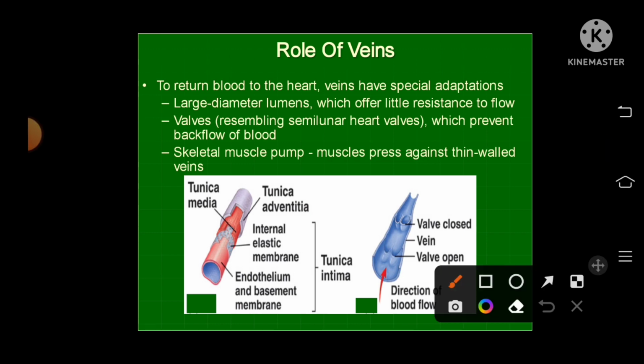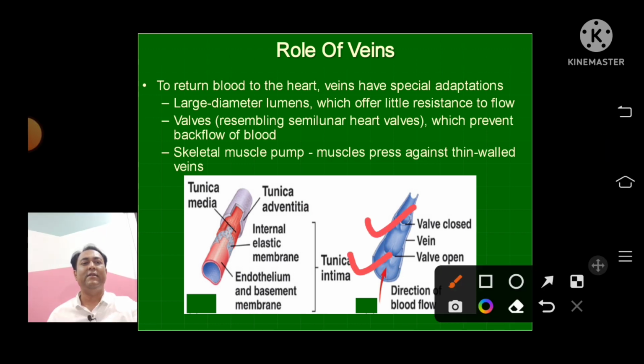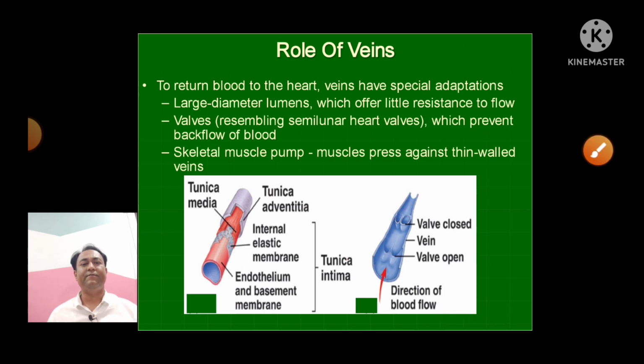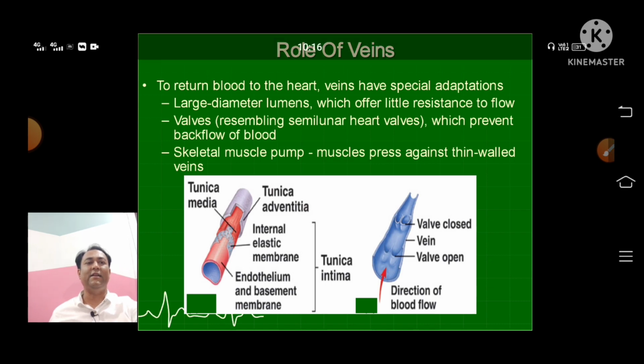Here you can see from the picture, this is the valve open, this is the valve that is closed. इस तरीके से valve होता है. ऐसे जब blood उसमें से पास होता है तो वो flat हो जाता है, means open रहता है, और once it passes like this, फिर it opens like this, और उसकी वजह से back flow blood का नहीं हो पाता है. blood एक ही direction में आगे बढ़ता रहता है. So that is the valvular mechanism. Skeletal muscle pump is there, so the muscle pumps against the thin walled veins, जो आगे हमने डायग्राम में डिस्कस किया था.